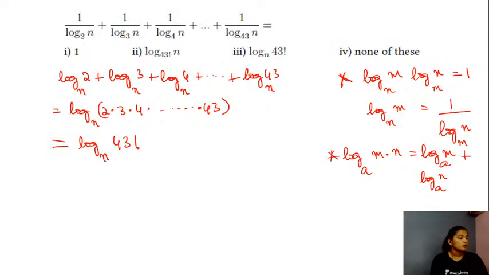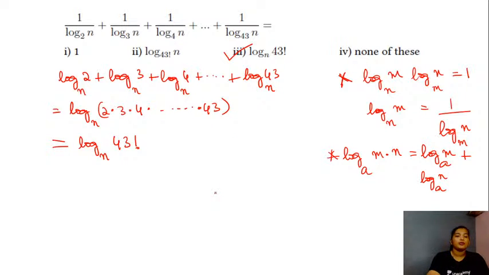Yes, is the solution clear? Are you all getting it, students? Did you all understand this? So the right answer here in this case will be your option number 3, that is log of 43 factorial to the base n. Yes, anybody has any doubts, any questions? Shall we proceed with the next question for now?